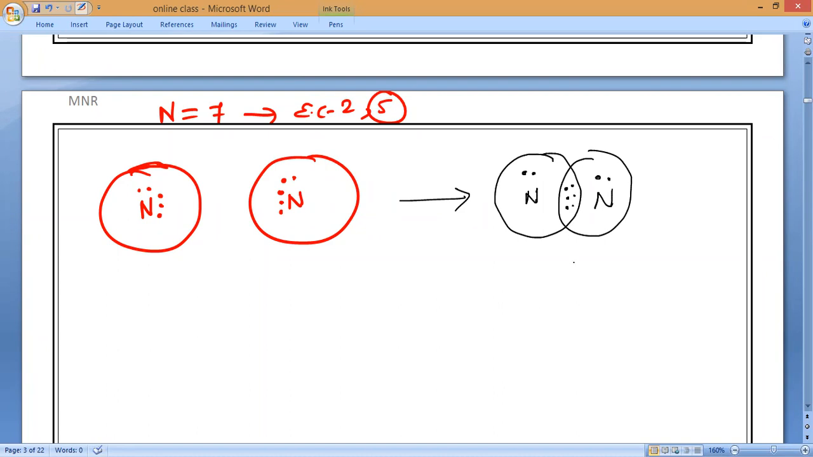So how many shared pairs of electrons? All of you? Three shared pairs of electrons. Understand, Sai? Shared pairs of electrons. That is what it is.